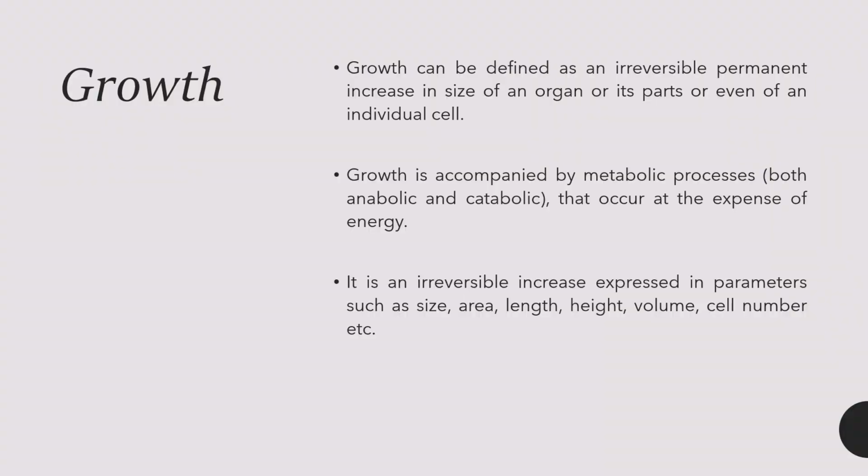What is growth? If we talk about growth in humans, it leads to the cell division of an embryo into a human being. It is basically the cell division which has been taking place. But in the case of plants, growth is an irreversible permanent increase in the size of an organ, its parts, or even an individual cell. Growth is accompanied by metabolic processes, for example both catabolism and anabolism, which occur at the expense of energy.